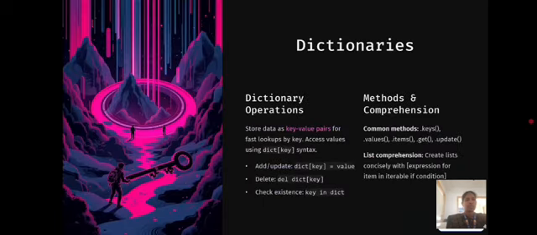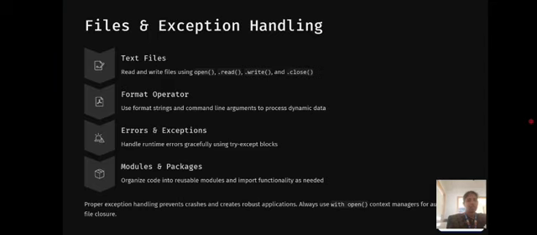Next one is dictionaries. Dictionaries store data as key-value pairs for fast lookups by key; access values using dictionary syntax. Dictionary operations are add, update, delete, and check existence. And the next, methods and comprehensions. Dictionary comprehension is like list comprehension: create lists concisely with the expression for item in iterable if condition.